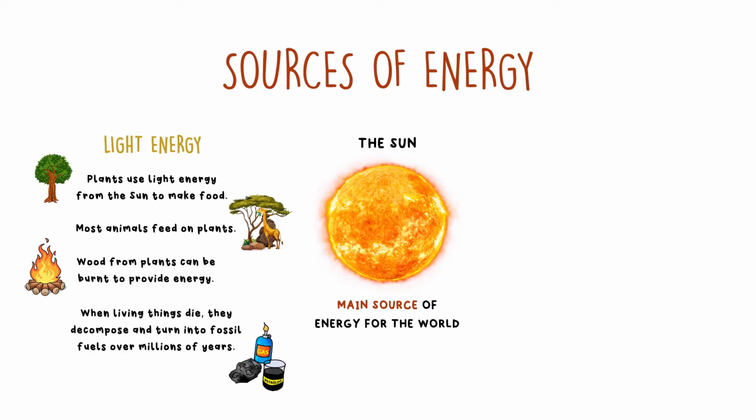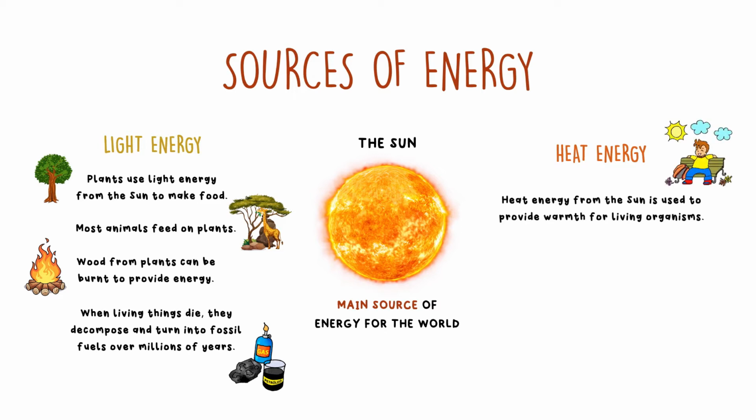When living things die, they decompose into substances that may turn into fossil fuels over millions of years. These fossil fuels are used to generate other forms of energy. Heat energy from the sun is used to provide warmth for living organisms. It is also used to dry our clothes.